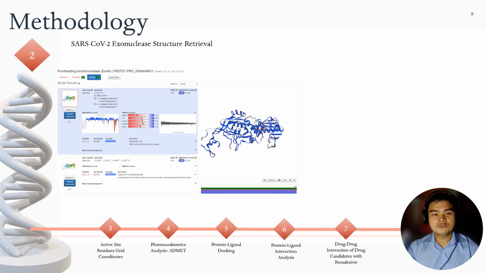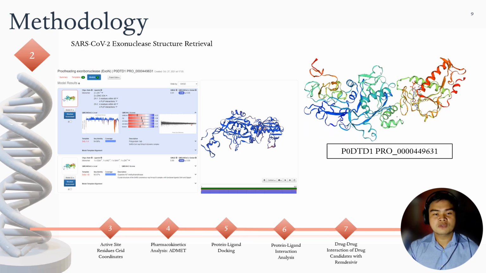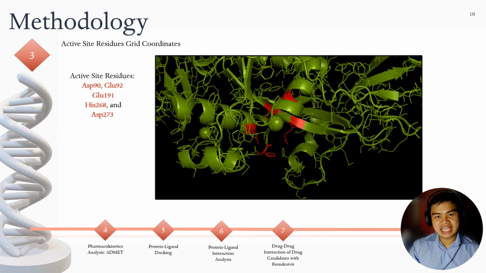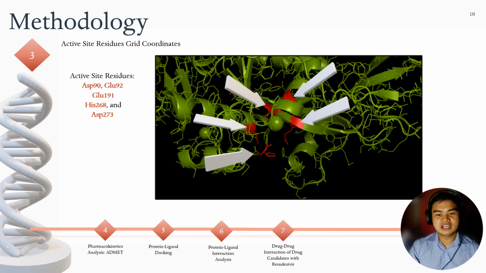The structure of the SARS-CoV-2 exonuclease was taken from the Swiss Model Repository website. The selection process includes QMEAN assessment of each available model. QMEAN scores that are less than or equal to -4 were not considered as they are deemed low-quality models. The chosen model possesses a score of 3.15, which fits the selection criteria. The task to seek the grid coordinates was accomplished by utilizing the visualization program PyMOL. The active site residues were utilized as reference points in finding the necessary grid coordinates. By entering the center of mass command line, we were able to indicate X, Y, and Z.